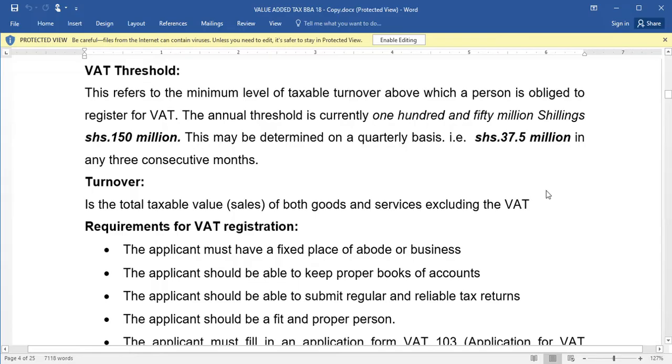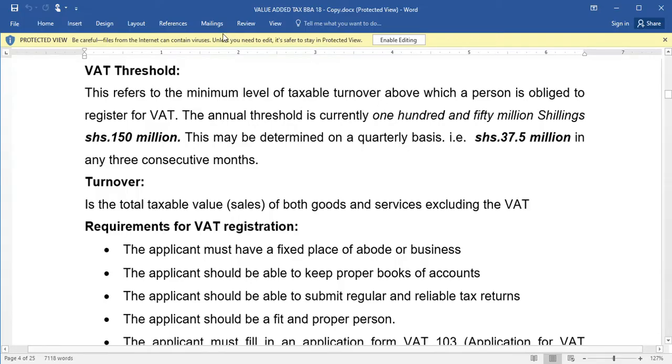So any person who makes 37.5 million and above within 3 months on taxable supply is required to register for VAT. That's what we call the VAT threshold.